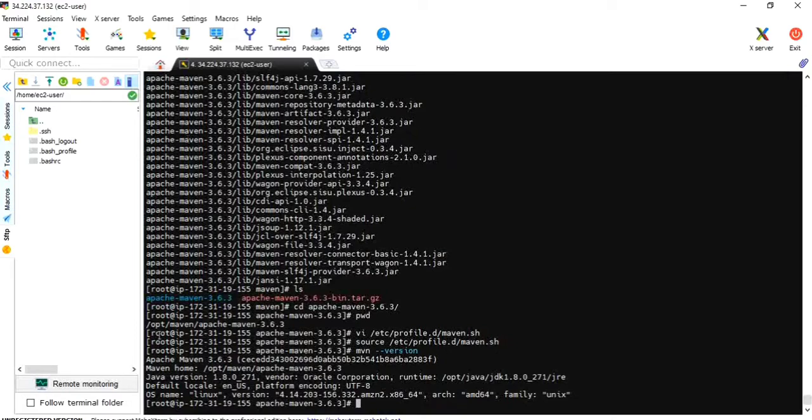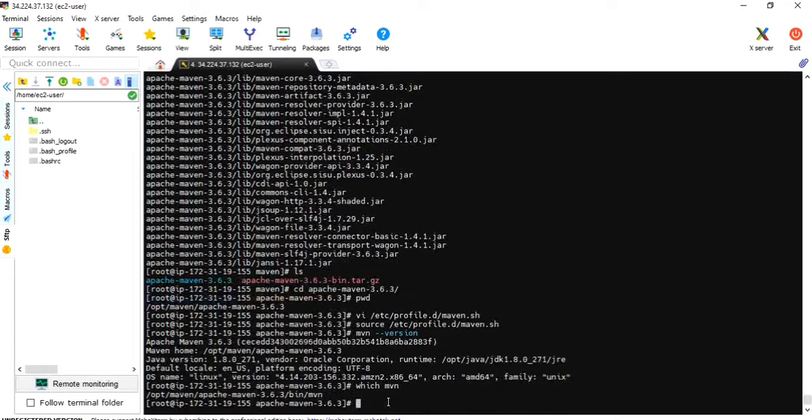Okay, it's 3.6.3. Okay, which mvn? Okay, it's pointing to bin mvn. Okay, fine. Maven and JDK have been configured.